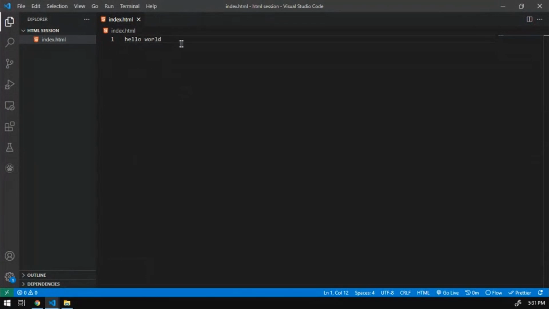Hello world. But to structure this document, we use HTML boilerplate, and those boilerplate are... I always use the shortcut. So this is how it starts, like HTML, and then we have head tag.